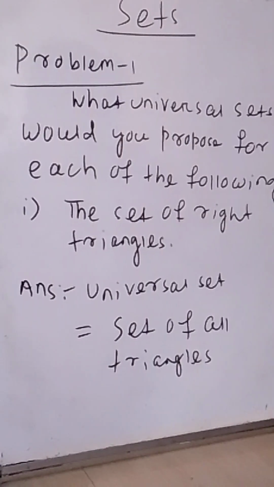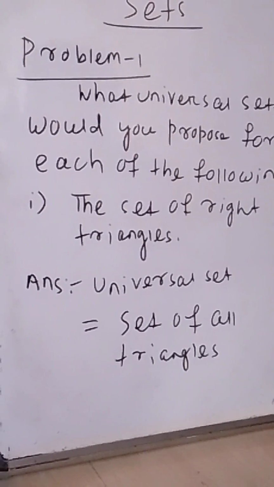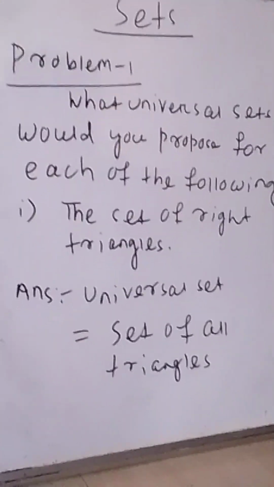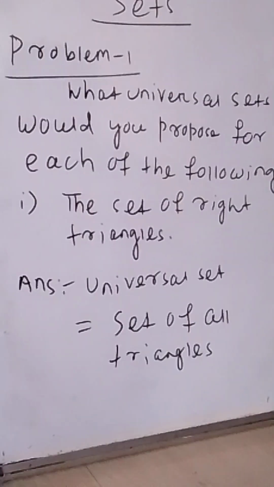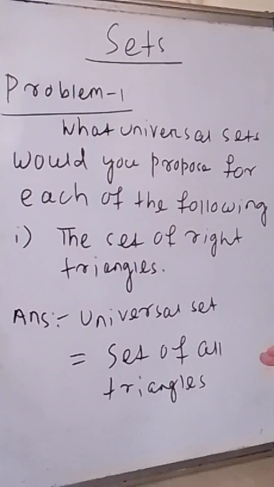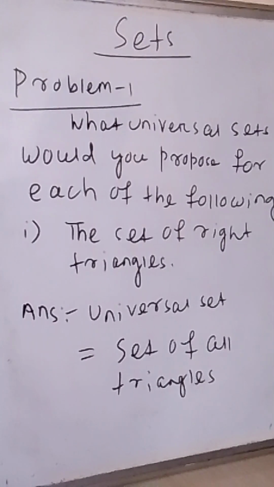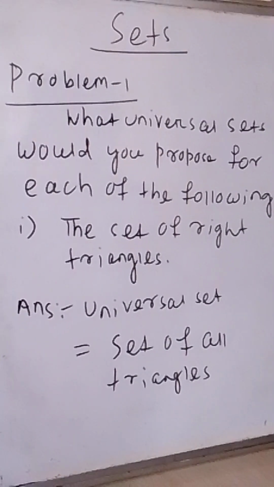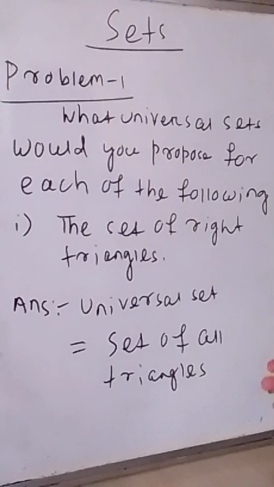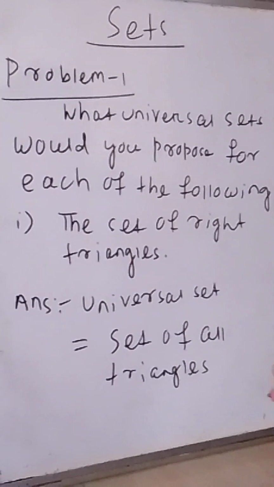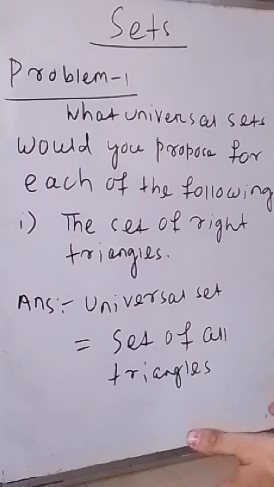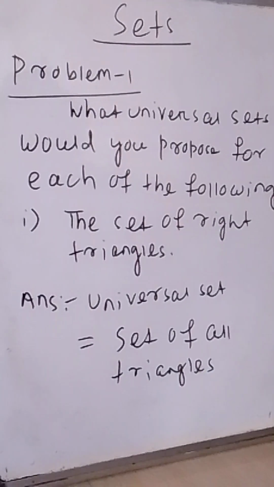Similarly, if your question is what will be the universal set for the set of isosceles triangles, you will get the same answer: if you take your universal set as the set of all triangles, there you can also find isosceles triangles, because in the set of all triangles isosceles triangles are there.